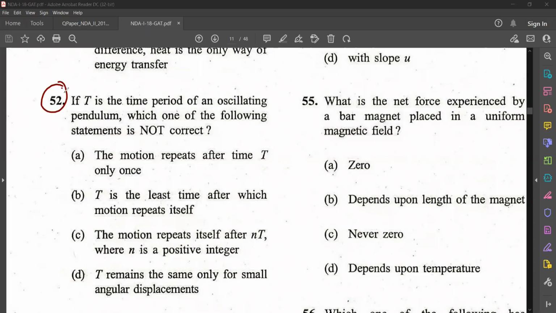If T is the time period of an oscillating pendulum, which one of the following statements is not correct? Motion repeats after time T only once. T is the least time after which motion repeats itself. The motion repeats itself after nT, where n is a positive integer. T remains the same only for small angular displacement. So read the statements once more and answer the question.